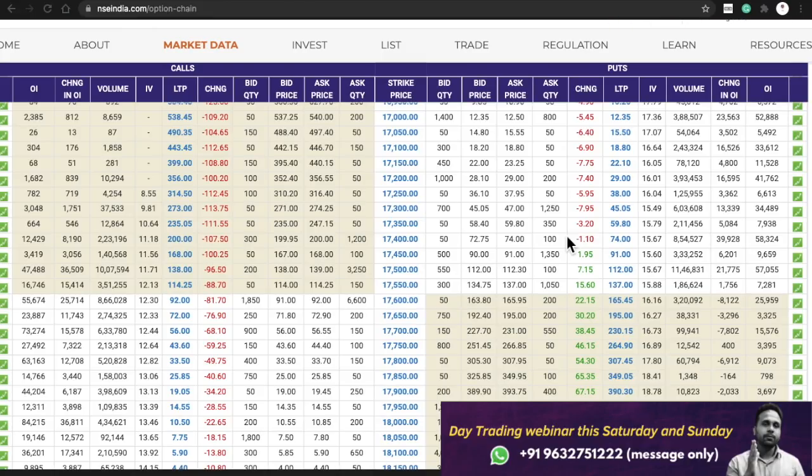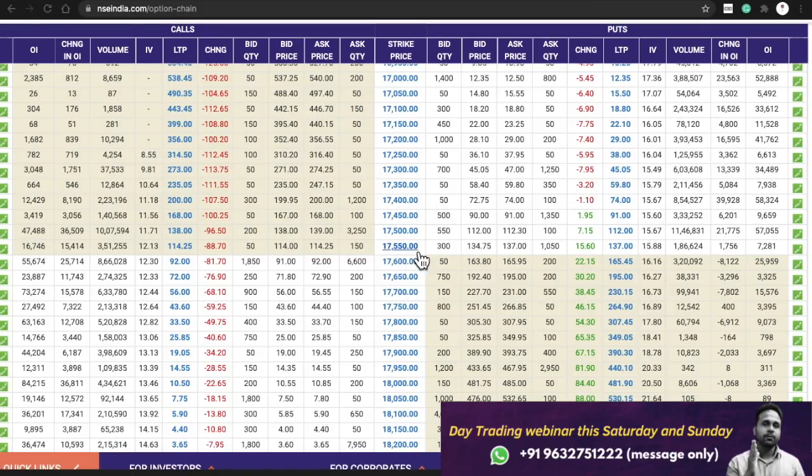This is per lot. You can increase the lot depending on your risk appetite, but this 3,700 rupees also is good profit only, right? So please try to choose out of the money strike price, okay, and choose at the money strike price only when you are confident about the market. For example, if you feel the market will cross this level and for sure it will go up, only at that time choose this at the money strike price. The analysis you do before choosing the strike price has to give you multiple confirmations, and the market sentiment should also be bullish for the market to close at least at this level, even if it is not going above this. Only then you will be making the entire premium amount.